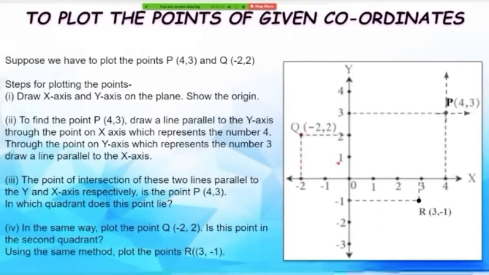Then, since the y-coordinate is 2, on the y-axis we take the point 2, that is a positive 2, and draw a line parallel to the x-axis and extend it.